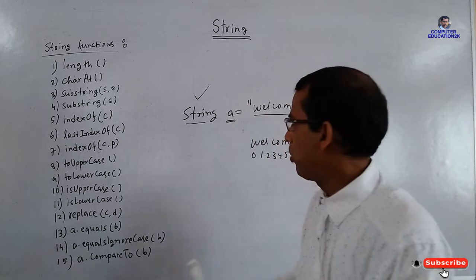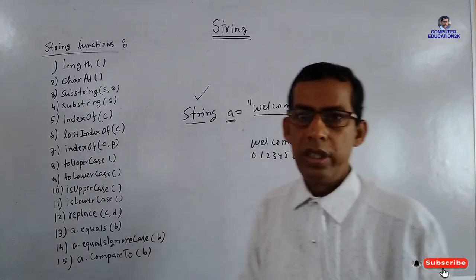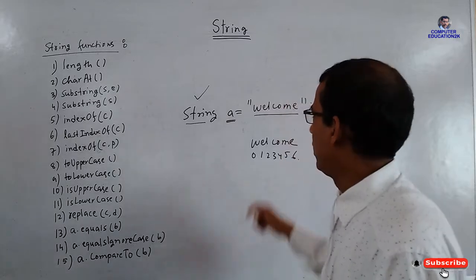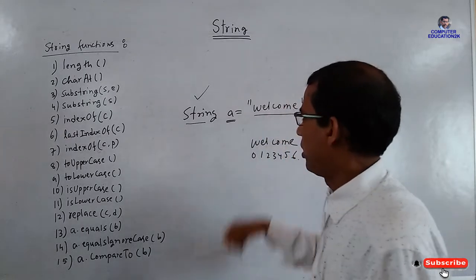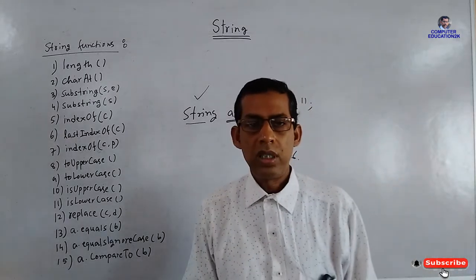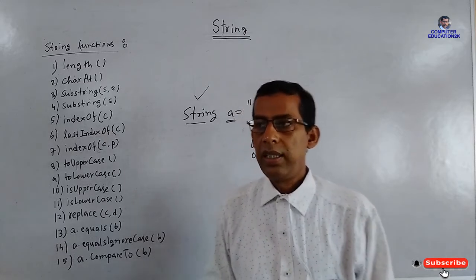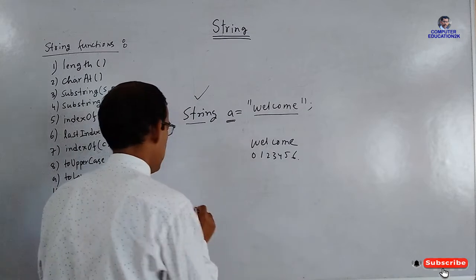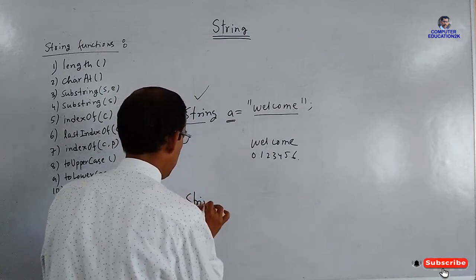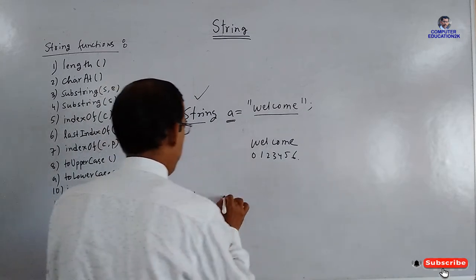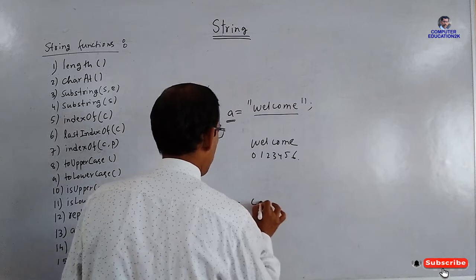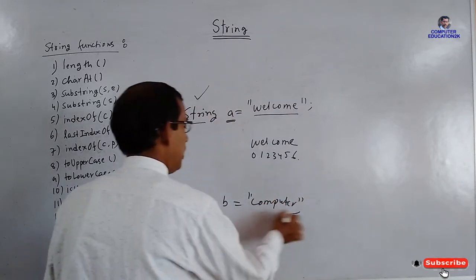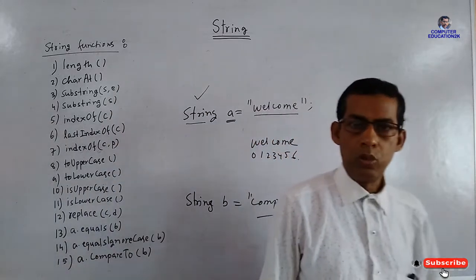So I think you understood how to declare a string constant. I'll show you one more. Suppose you want to declare one more string, computer. You can declare it like this: String B equals computer. Here you have declared a string computer.